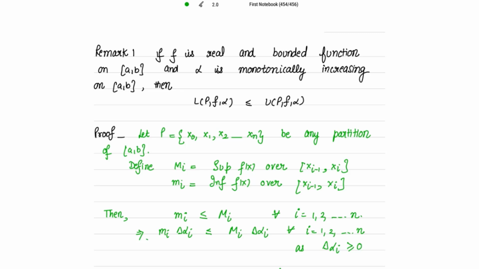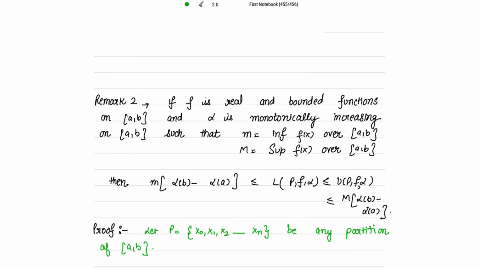Now the next step, just take the summation on both sides to complete the definitions for L(P, f, alpha) and U(P, f, alpha). So this implies, taking the summation with i going from 1 to n, small mi delta alpha i is less than or equal to the summation with i going from 1 to n, capital Mi delta alpha i.